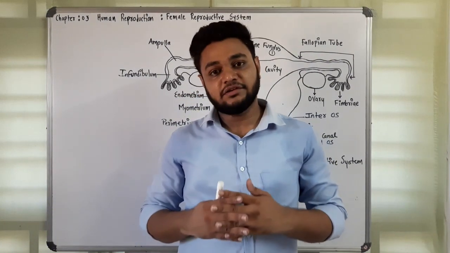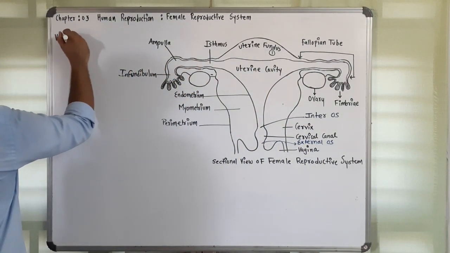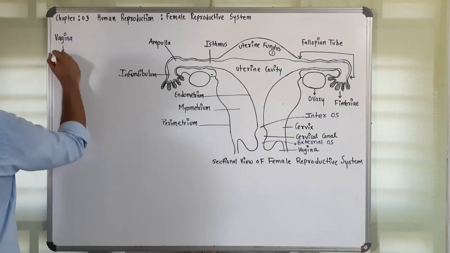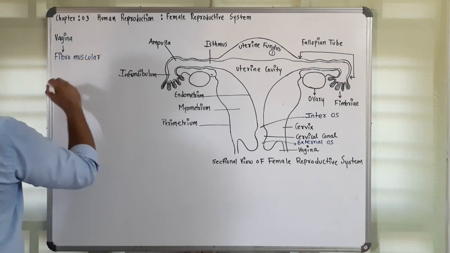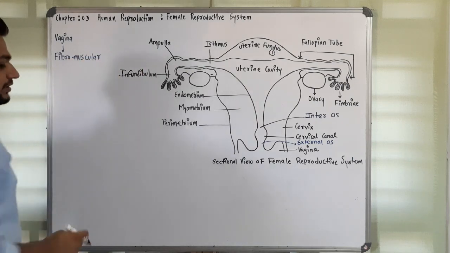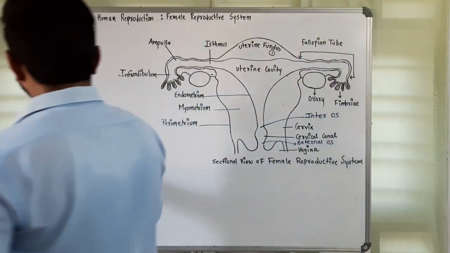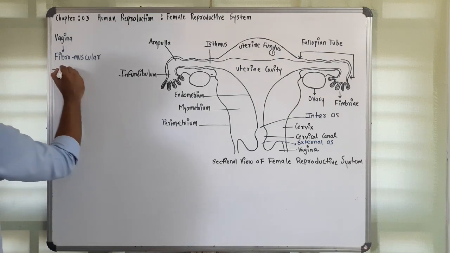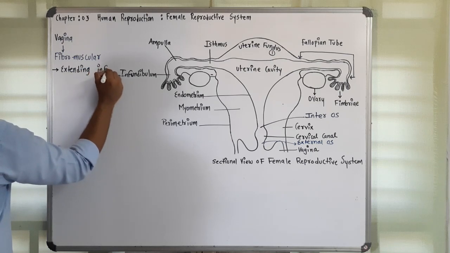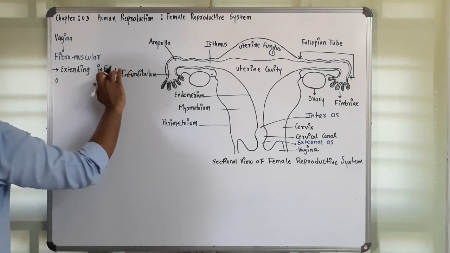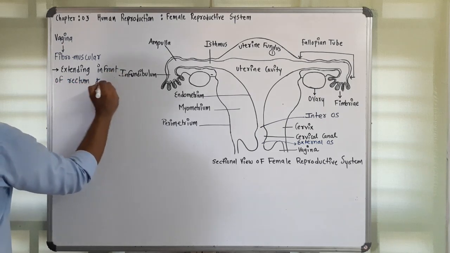This is the last one, which we already discussed, but let me write it over here: the vagina. It is a fibromuscular tube which opens outside the body, extending in front of the rectum and anus.